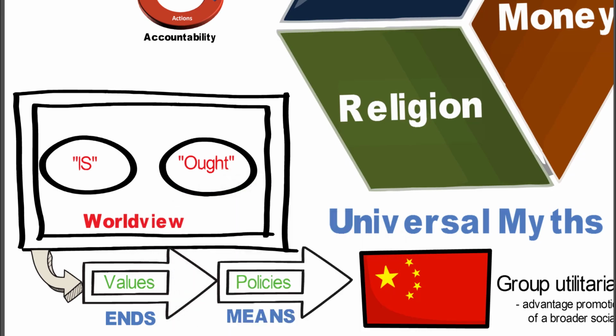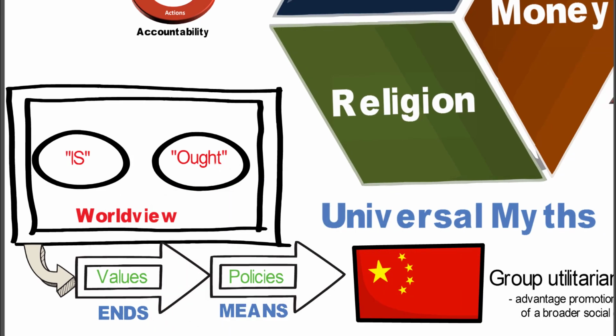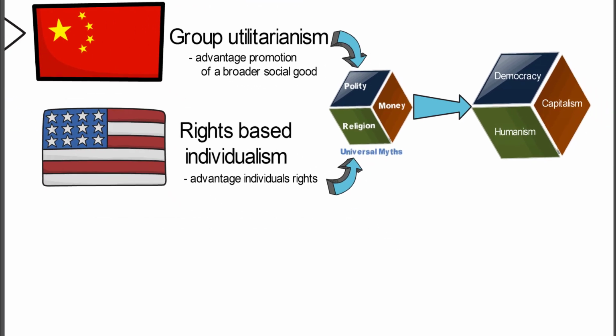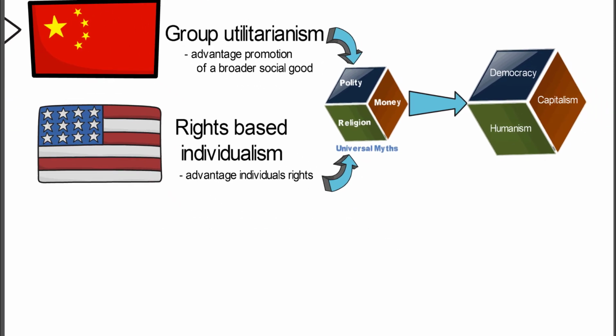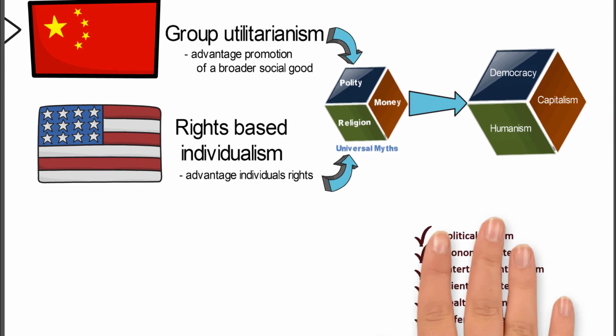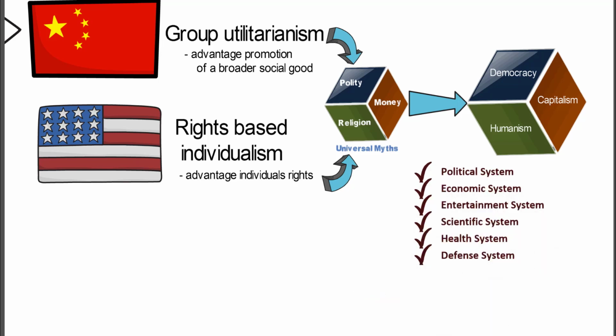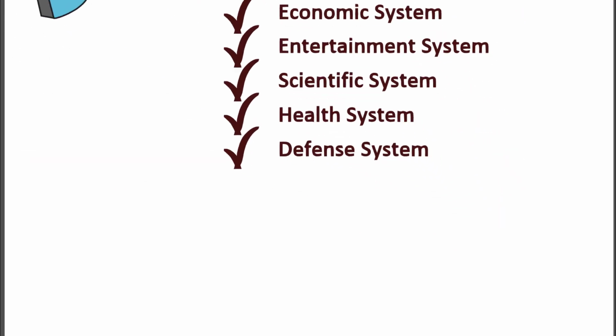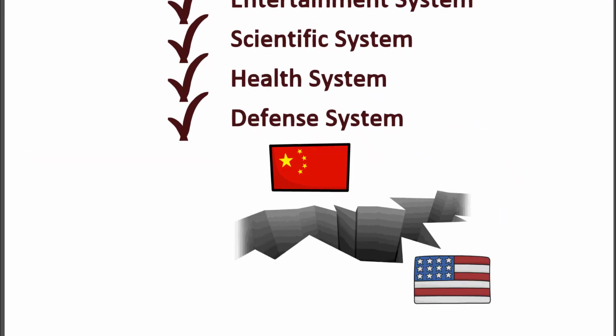And finally, we have the worldview. The worldview basically leads us to the policies that we're going to pursue, which takes us back full circle to the whole idea of group utilitarianism versus rights-based individualism. And we see that almost all of the systems we have, the political, economic, entertainment, scientific, health, and defense systems, are all basically the same.